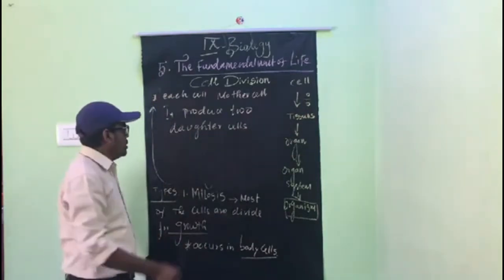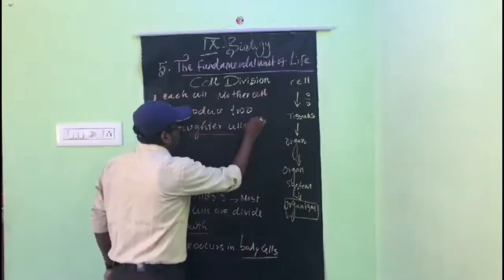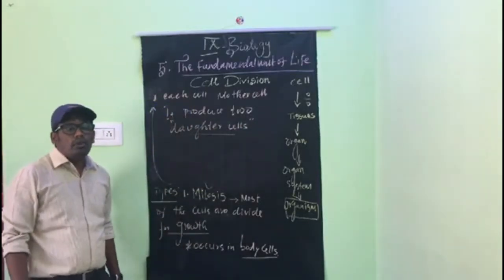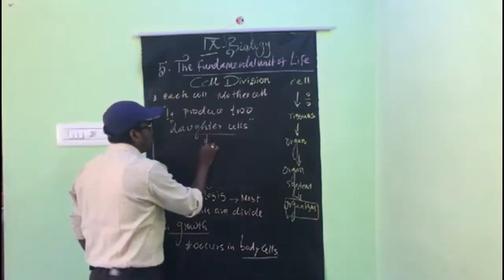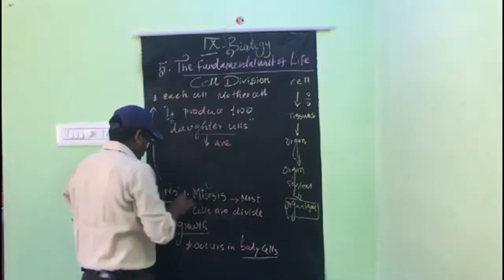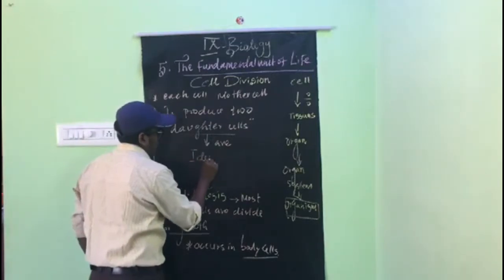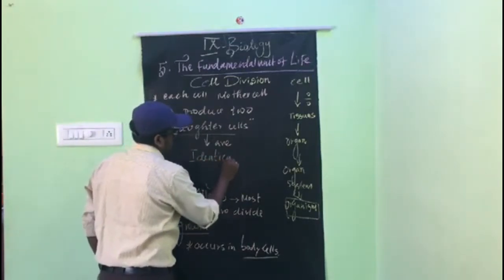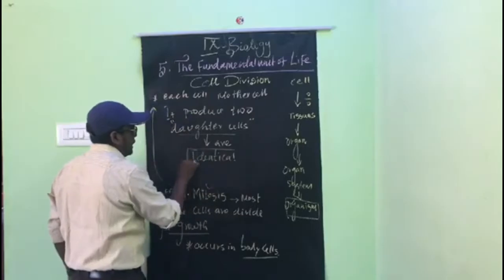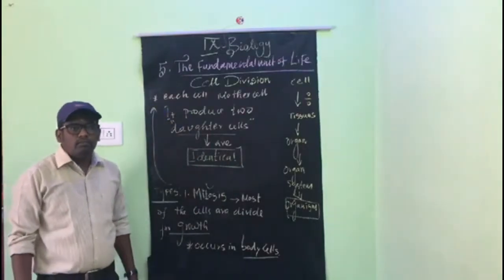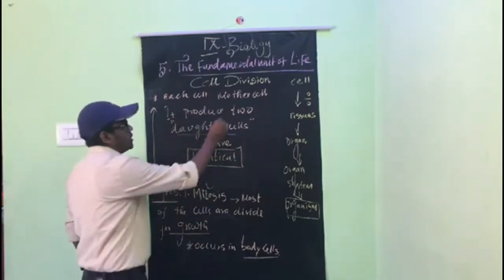At the end of the division, two daughter cells are produced. The two daughter cells are identical. This is very important, the word identical. So every cell is able to divide. Each cell is called a mother cell.